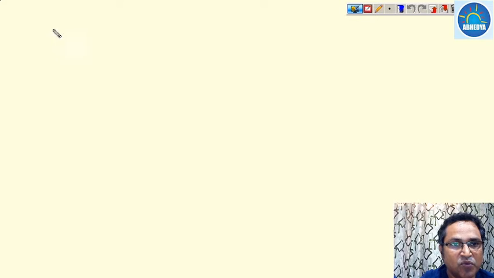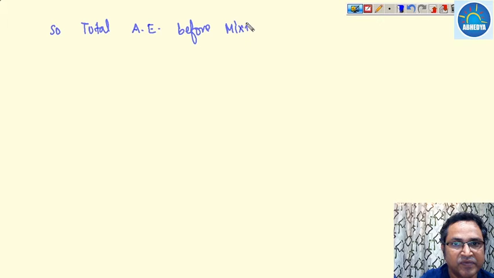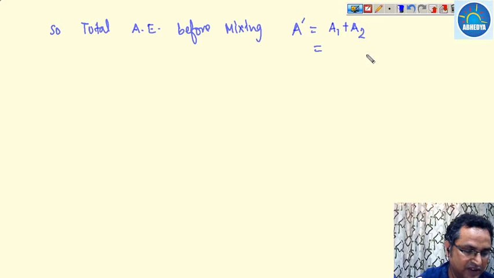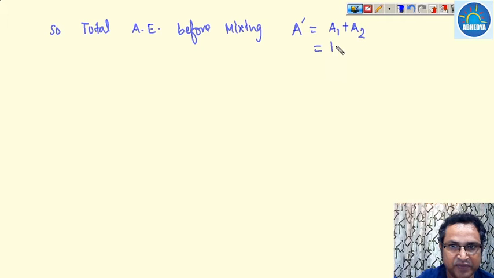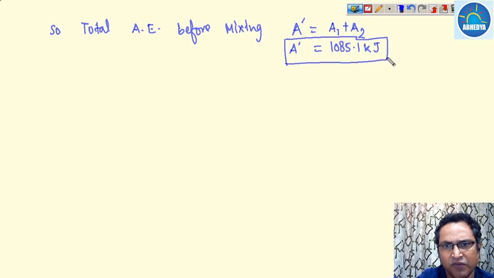So the total available energy before mixing, A dash, comes out to be A1 plus A2, and if you calculate, this value is around 1085.1 kilojoule. So this is the total amount of exergy available before the mixing of water.